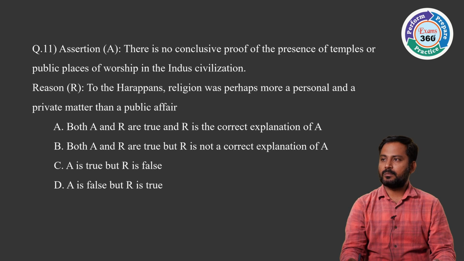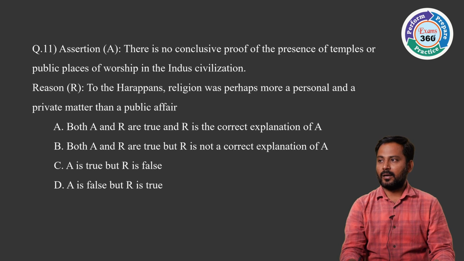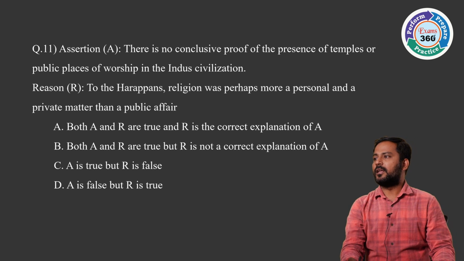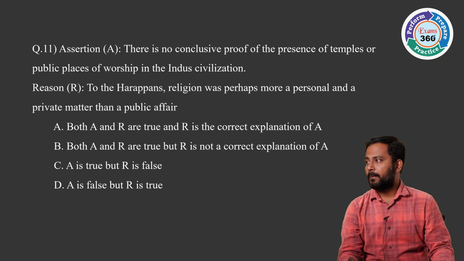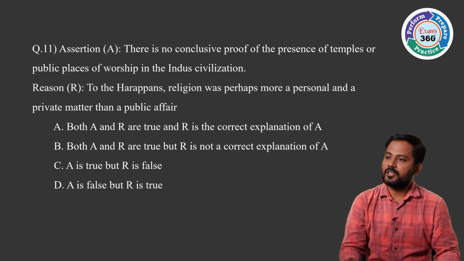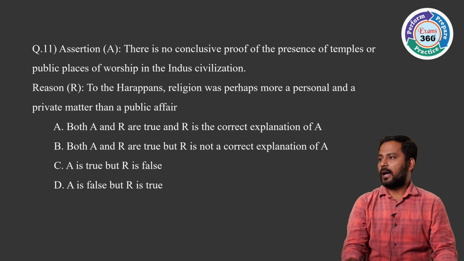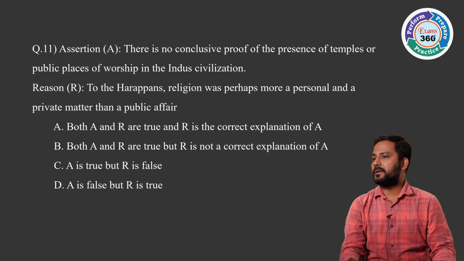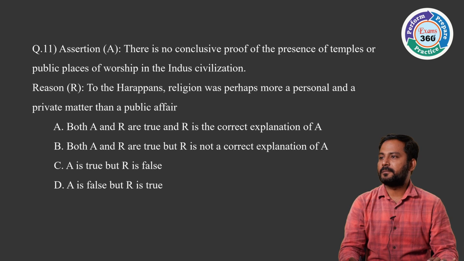The 11th one has been framed on the lines of UPSC. So you can also expect these kinds of questions, assertion and reasoning. It is a little bit confusing also. See, assertion A: there is no conclusive proof of the presence of temples or public places of worship in the Indus civilization. Reason: to the Harappans, religion was perhaps more a personal and private matter than a public affair.